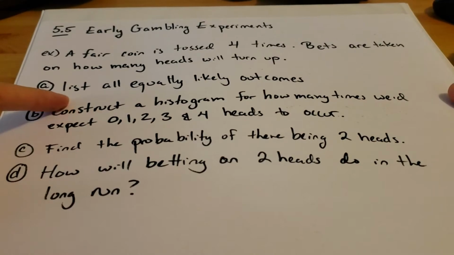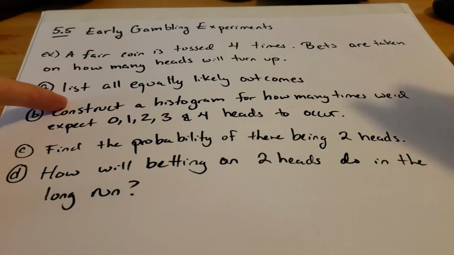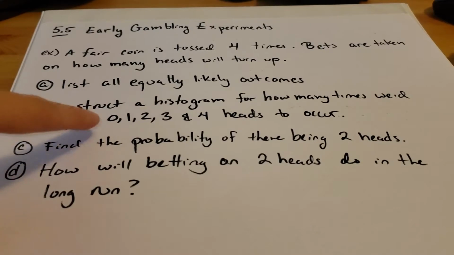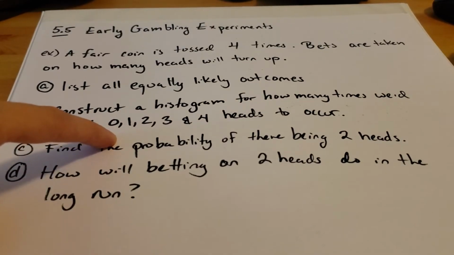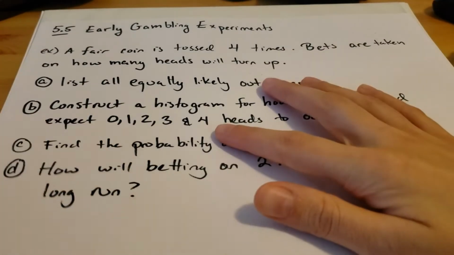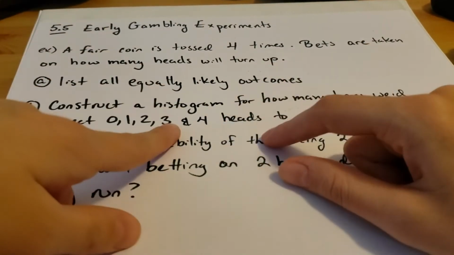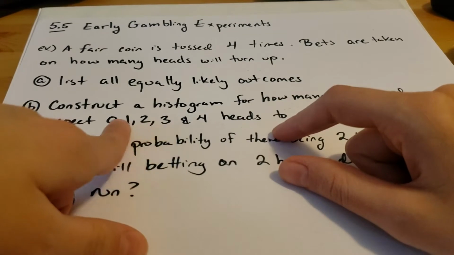So back to part A, where they want us to list all equally likely outcomes. Before we try and write the sample space for this, we want to consider what could possibly happen. And part B kind of gives us a clue to that, right? If we have 4 coins that we're tossing, we can end up with all tails, so that would be 0 heads. We could end up with 4 heads on all coins, or we could end up with anything in between, 1, 2, or 3.